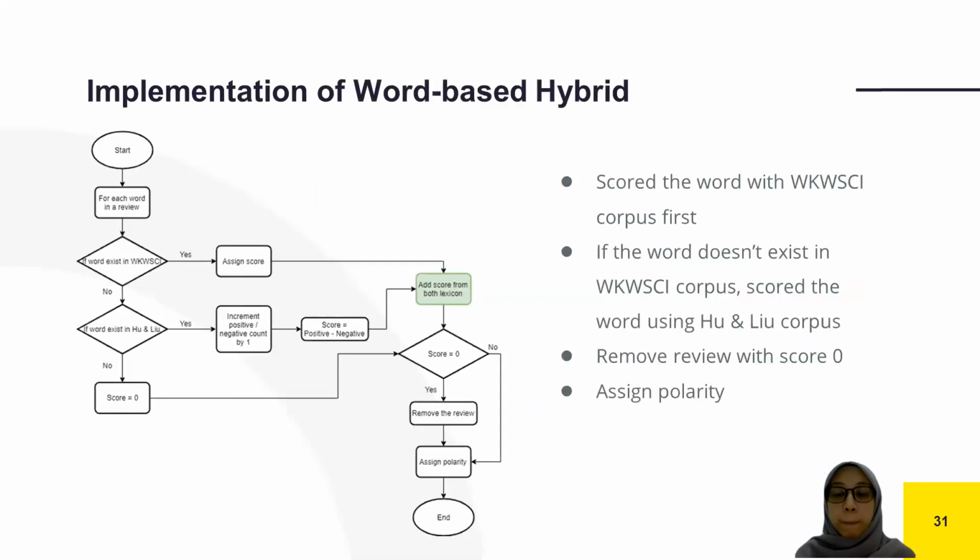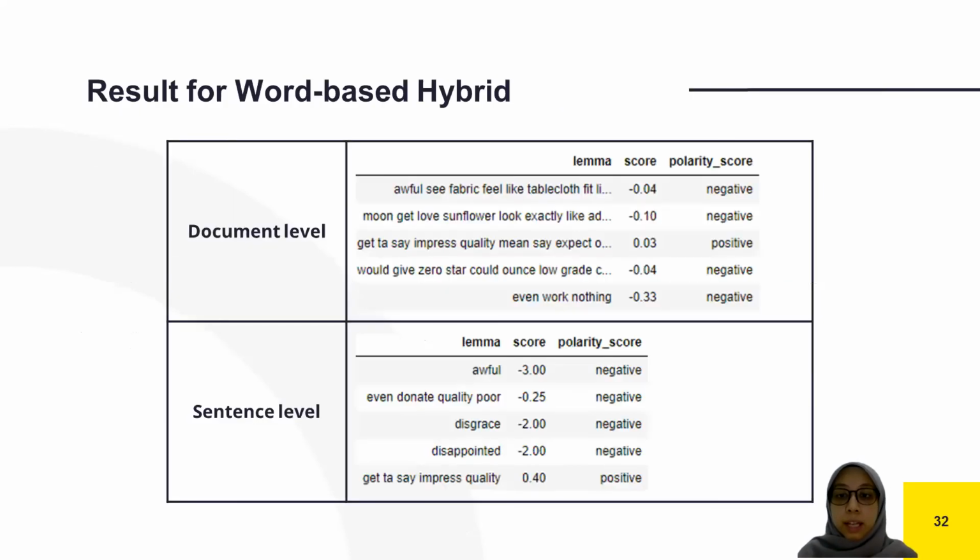Firstly, for word-based hybrid, the overview of this flow is basically that we will score the word with the WKWSCI corpus. Then if the word doesn't exist, it will be scored using the Hu and Liu corpus. And if the word doesn't exist in both corpora, then the review is scored with 0, and 0 scores are removed. This is the example of the result for word-based hybrid.